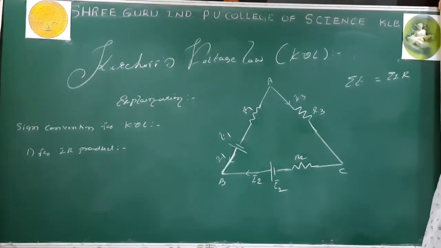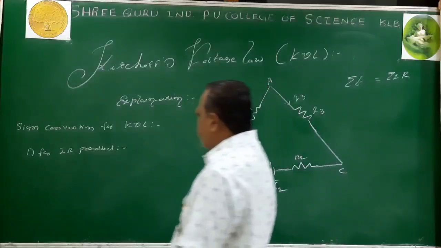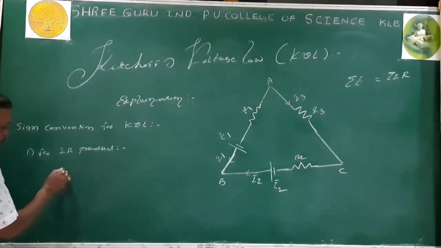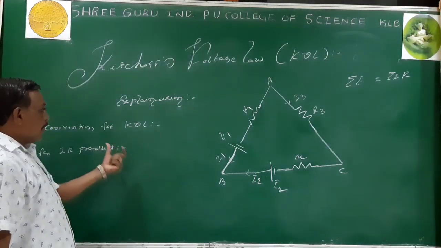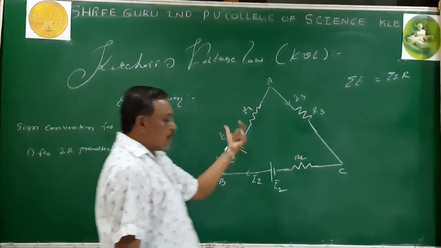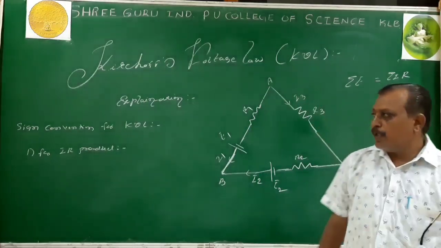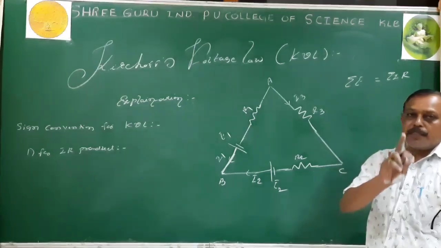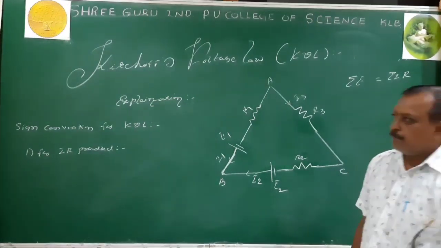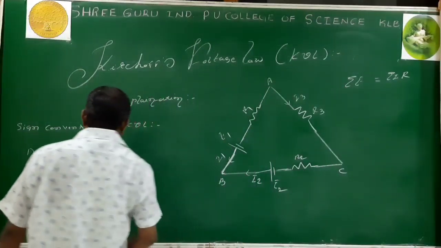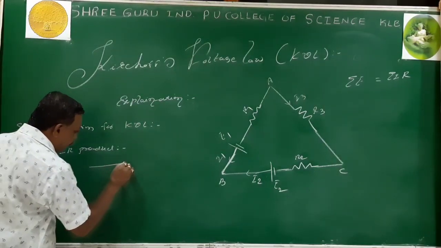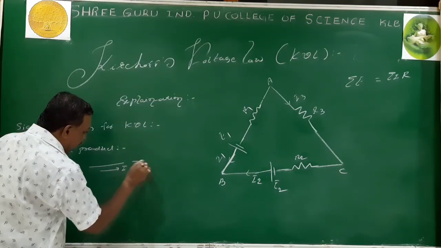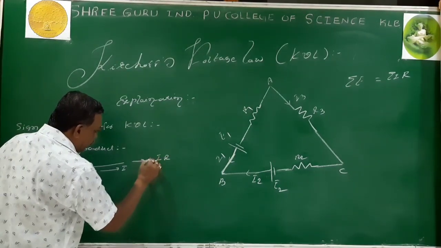So, for the IR product sign convention, while moving in a loop, if the current is along the direction of your motion, then the IR product is taken as positive.